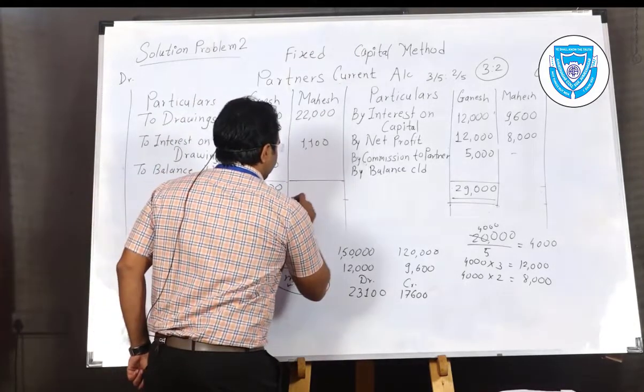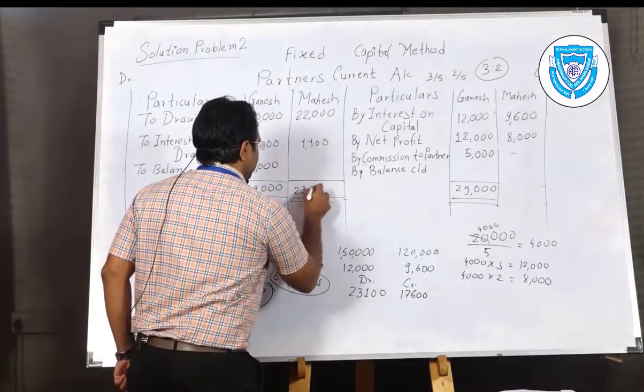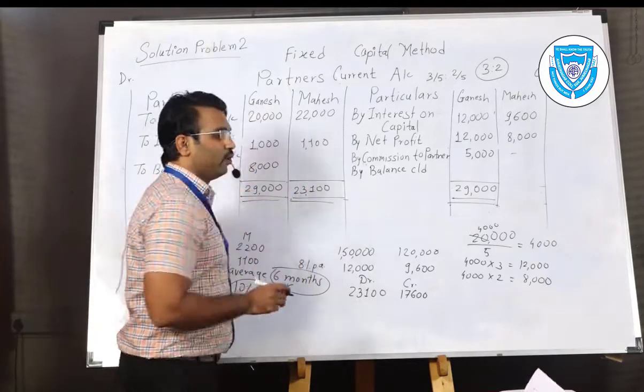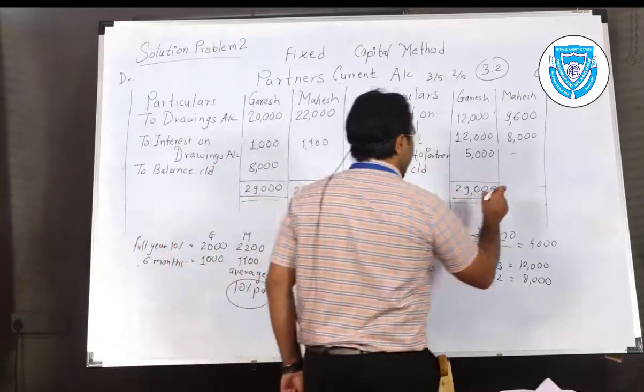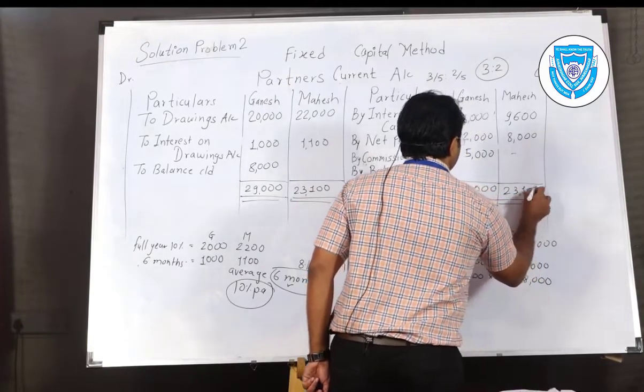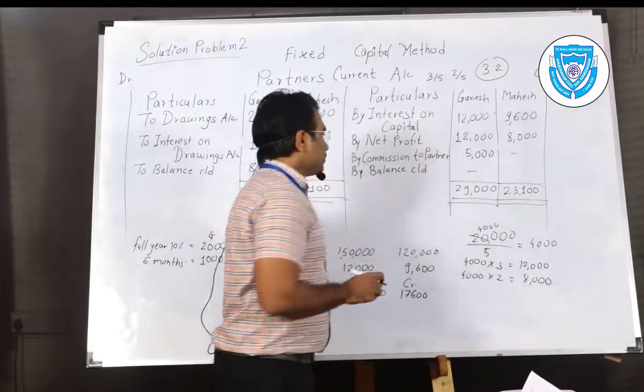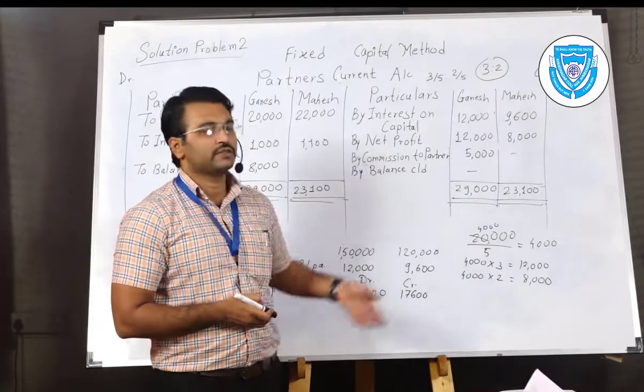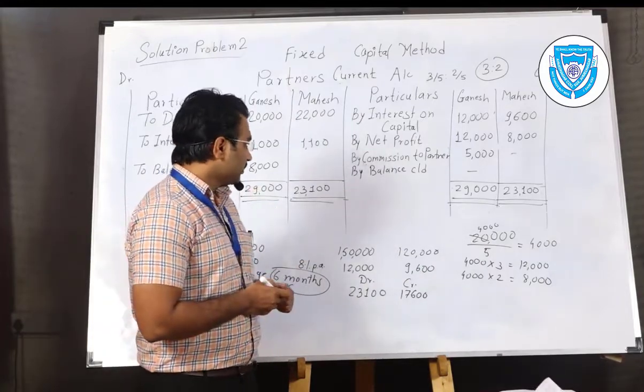Okay. So 23,100, the total which is more, you will write on both sides, 23,100. Here only Mahesh's balance is a debit balance.